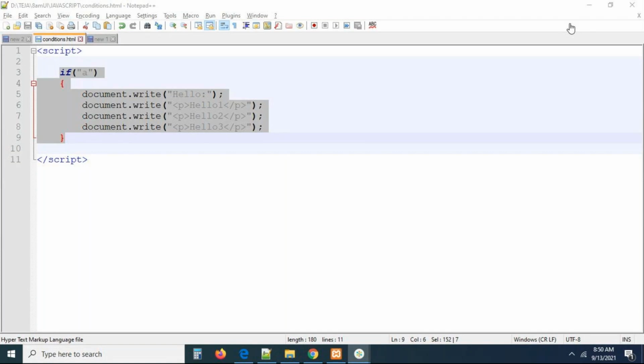Actually, that's the problem: when to use a condition. I cannot tell you right now on the fly when to use a condition, but you have to understand the usage of a condition situationally. I will tell you, don't worry, wait for some time. When we are writing logic, definitely I will tell you how to write a condition programmatically. You need a situation; based on the situation we can write a condition.